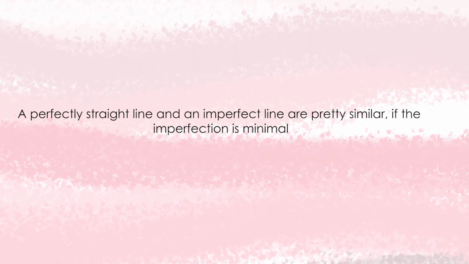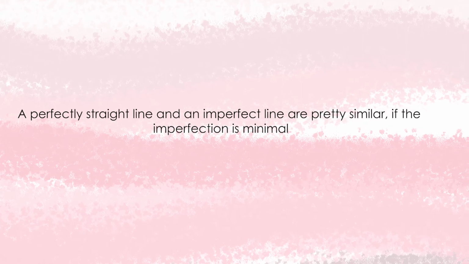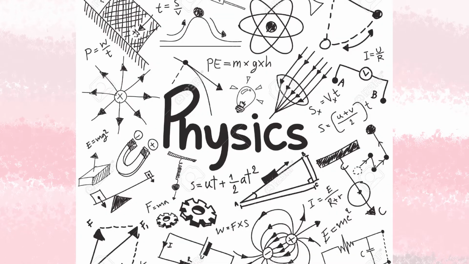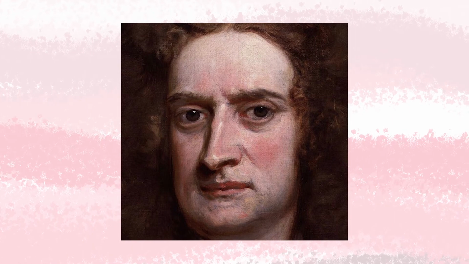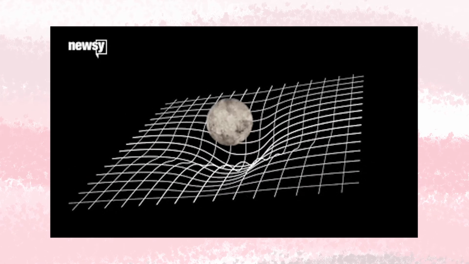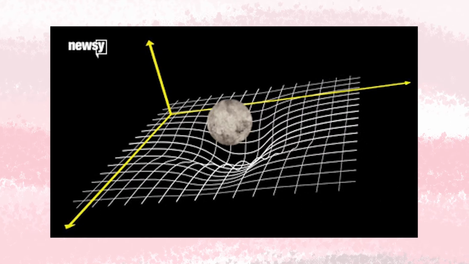By now, you're probably thinking, right, I get it. A perfectly straight line and an imperfect line are pretty similar if the imperfection is minimal. But I've got one more curveball here. Physics. Majority of physics would be instantly disproven. Note here, space-time seems like a bit much, so we're going to go ahead and steer clear from that for the time being.